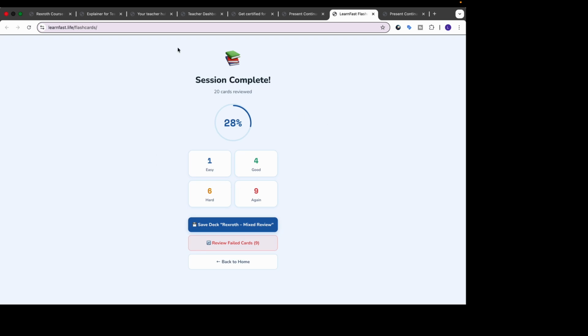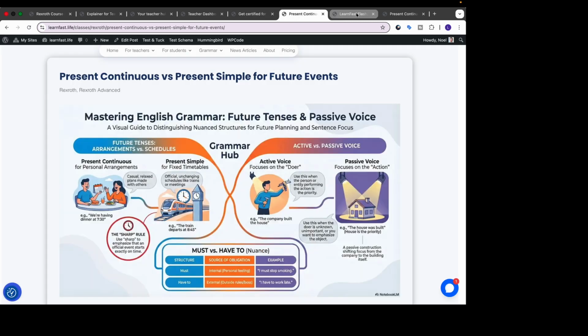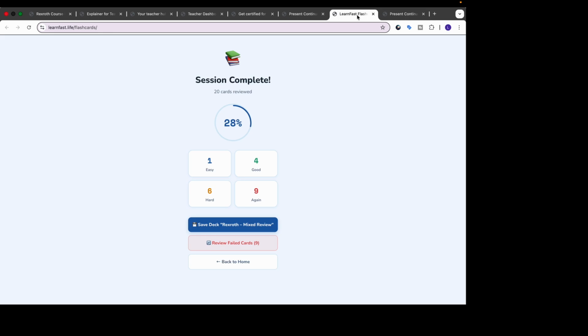Okay, so now we've got to the end. We've done all the 20 cards with the 20 words. As I say again, this was words randomly taken from all of our lessons. We could have just taken the words from that specific lesson that we just did over here, but this particular one is all the random words from all the lessons. As you can see, we've got 28%. You can see that we had 1 easy, 4 good, 6 were hard, and 9 again. Now, the again ones are these failed cards that you want to review.